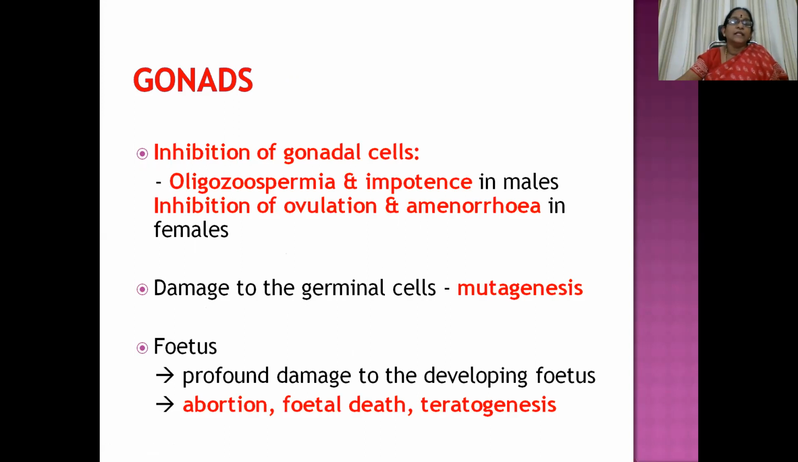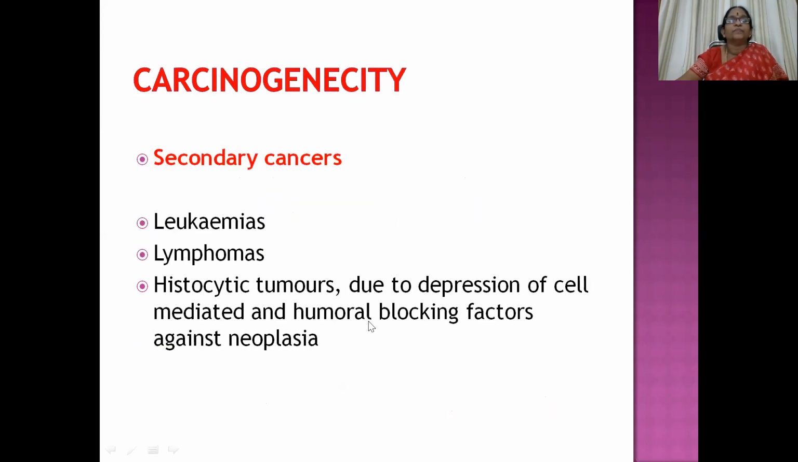ADRs on gonads: inhibition of gonadal cells. So in males, oligozoospermia and impotence can be seen. And in females, inhibition of ovulation and amenorrhea can be seen. Then apart from that, damage to the germinal cells can also give rise to mutagenesis, and action on the fetus. If the patient is a pregnant lady, there is a possibility of profound damage to the developing fetus, leading to abortion or even fetal death or even teratogenic effects. So better not to give.